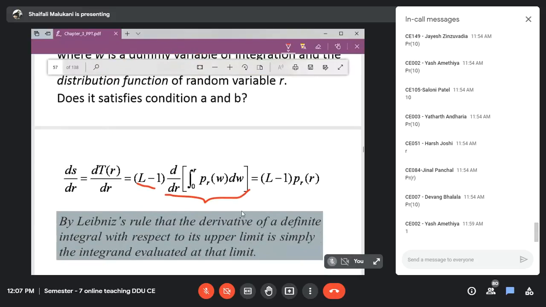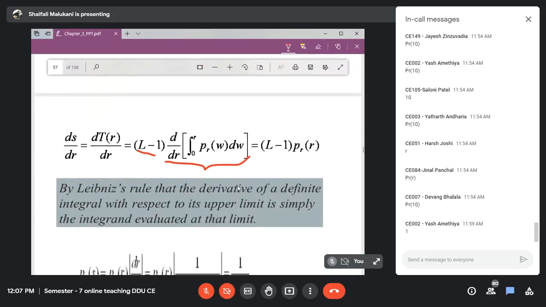Then we have the Leibniz rule, which says that when we differentiate an integral with respect to its upper limit, the result is your integrand evaluated at the upper limit.